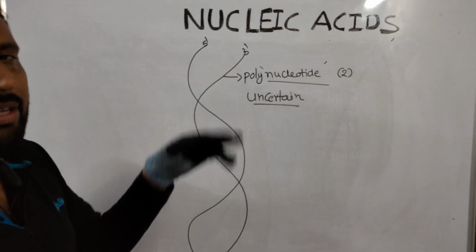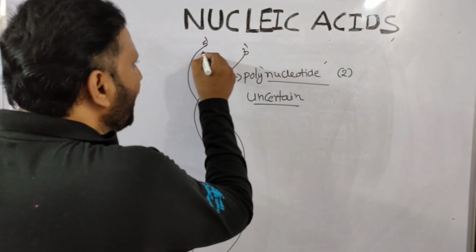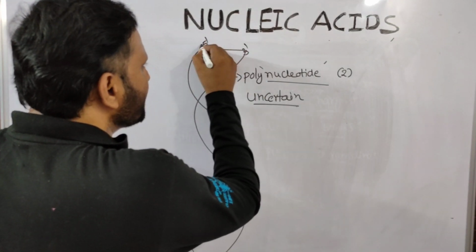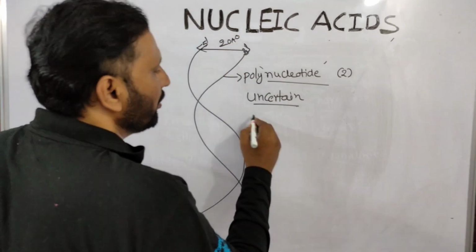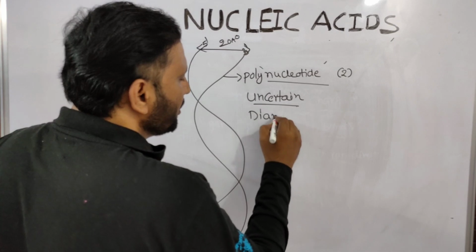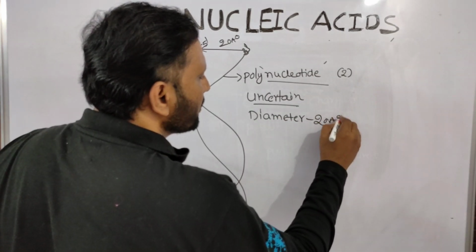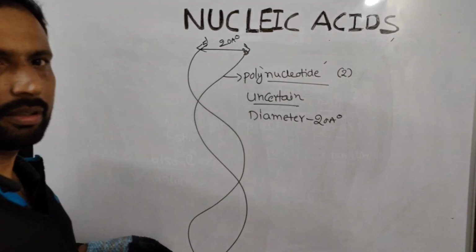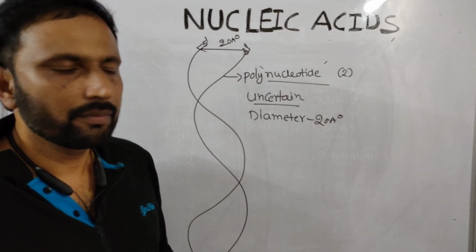When you take the diameter of these two strands, the DNA diameter is about 20 angstrom units. Remember, the diameter is about 20 angstrom units, whereas the length of the DNA is uncertain.